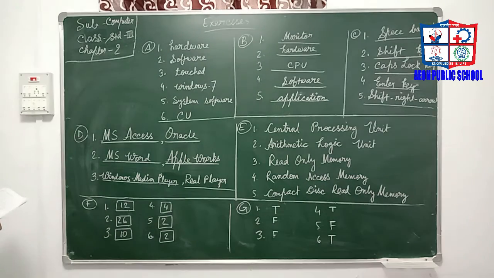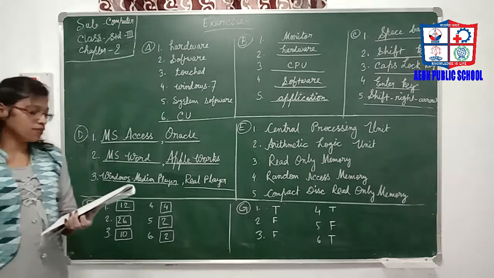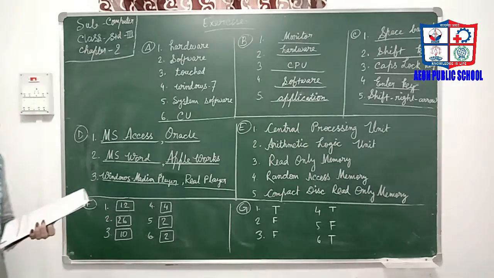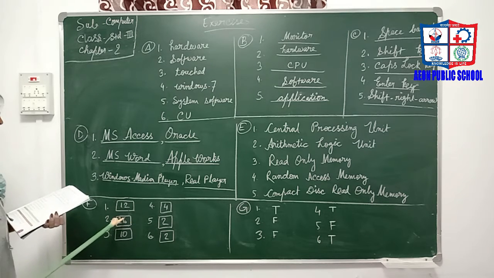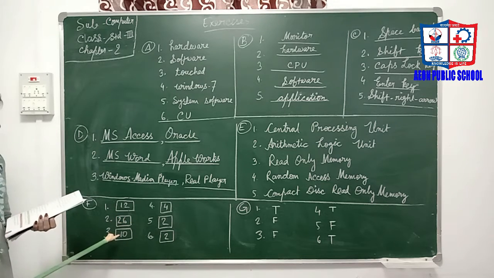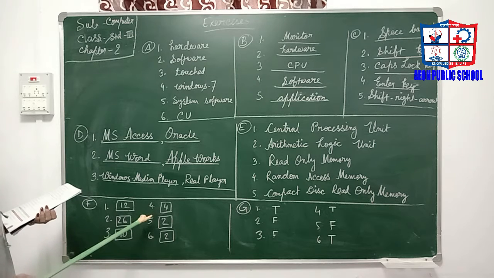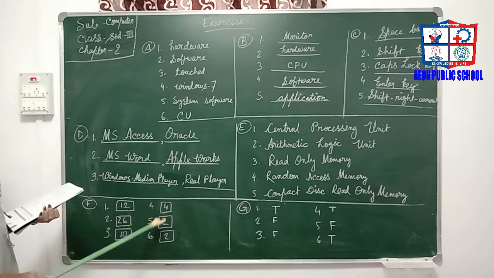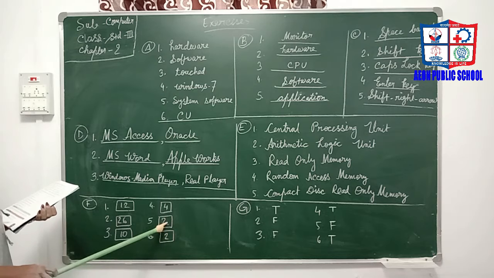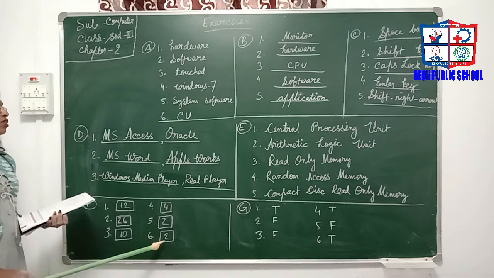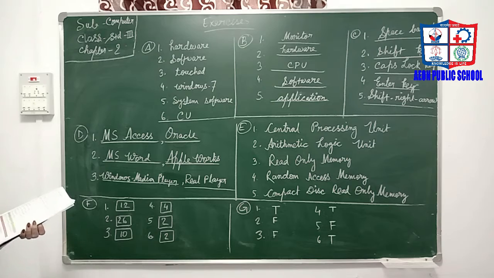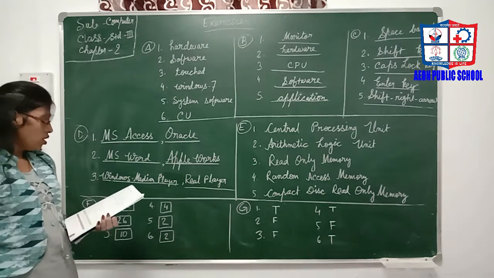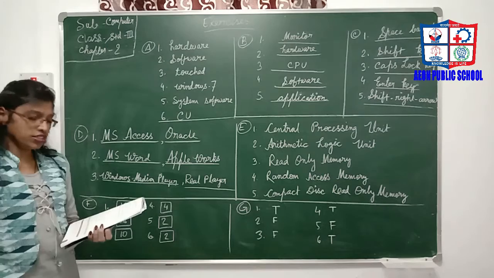Okay, then write the total number of the following types of keys on a keyboard. Function keys are 12. Alphabet keys 26, number keys 10, arrow keys 4, enter keys 2 and control keys are only 2.